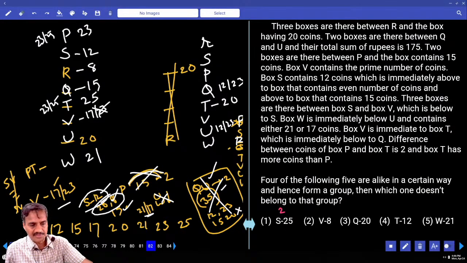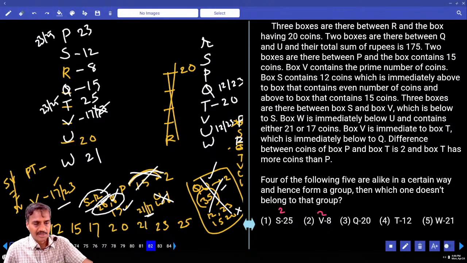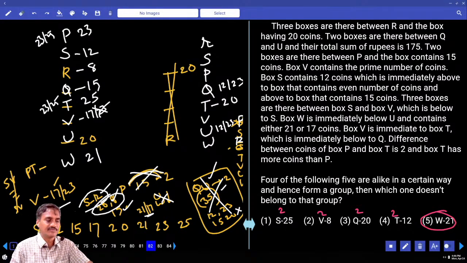Between V and 8, there are exactly 2 boxes. Between Q and 20, there are exactly 2. Between T and 12, there are exactly 2. W and 21, W itself is having 20. And the choice for this odd one, question number 83. Done? Now this is about SBI Clerk.